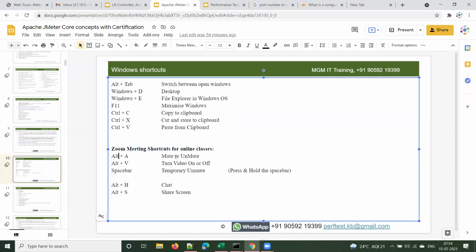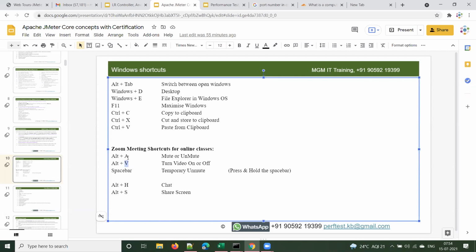Alt A is for mute and unmute, and if you want to temporarily unmute, you can press and hold the space bar if you want to ask some query. Then release it, and you will go back to mute. If you want the chat window, Alt H, and to share the screen, Alt S. S for share, right? Here you can see mute, Alt A for audio. You can remember it this way: A for audio, and V for video.